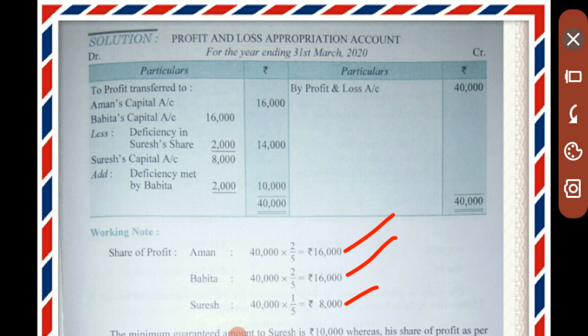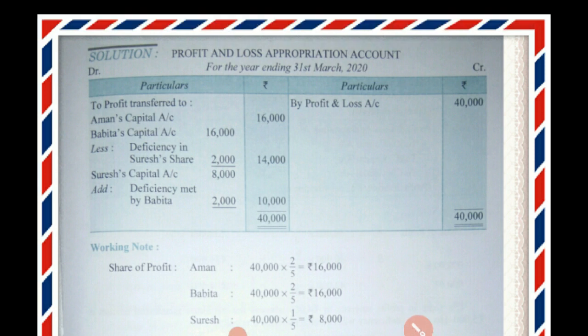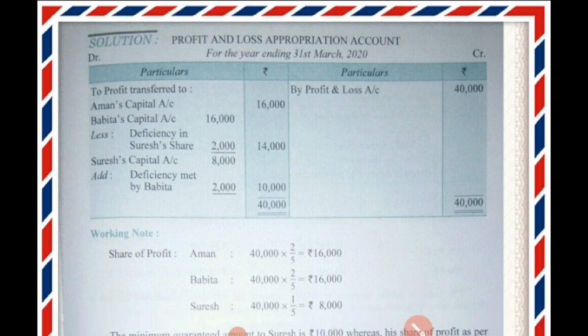But this profit distributed to Suresh is not equal to the commitment made by the partners, that the minimum profit of Suresh will be rupees 10,000. Here the profit is rupees 8,000, but the minimum guarantee given to Suresh is that he will get every year rupees 10,000.